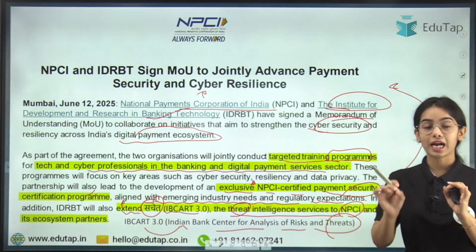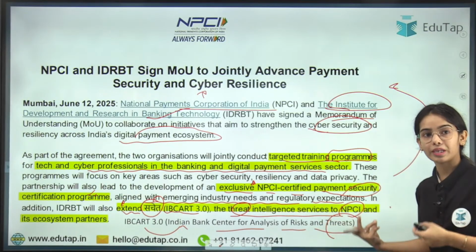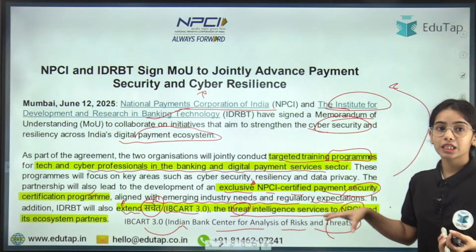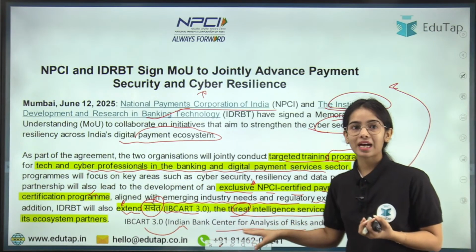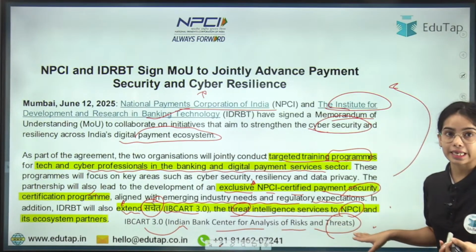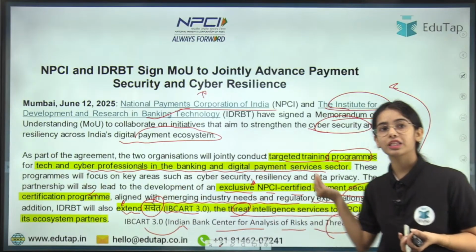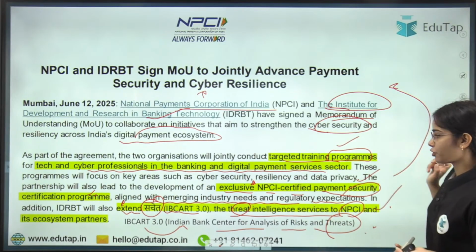So IDRBT will be sharing its threat intelligence services to NPCI and its ecosystem partners. That is a good deal, because the information that the IDRBT has, the information that the Indian Banks Center for Analysis of Risk and Threat is getting under the IDRBT will be shared with the NPCI also. So this is a good deal. These are the three steps that you have to remember.